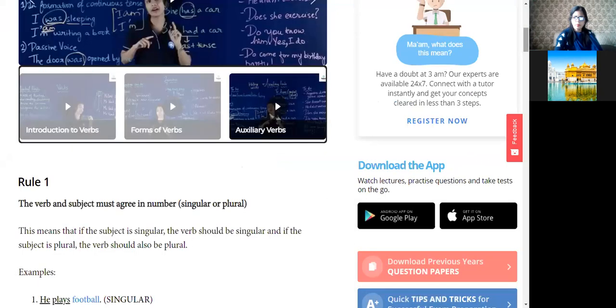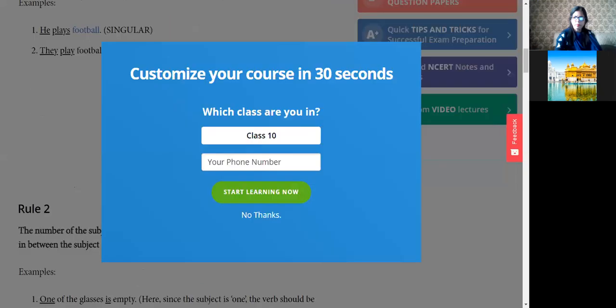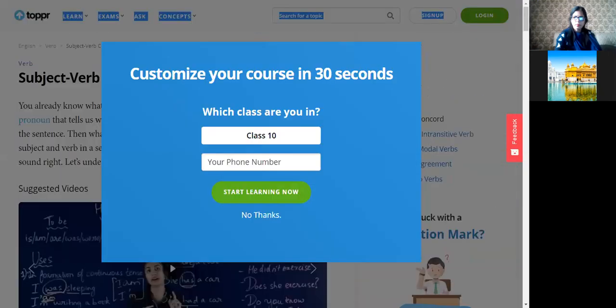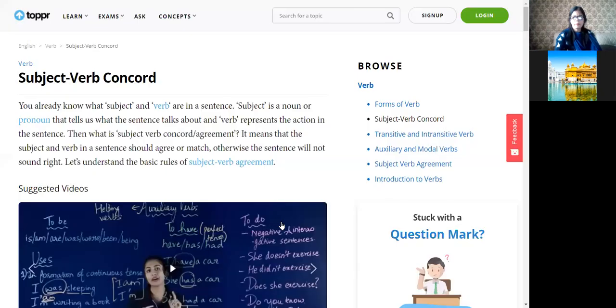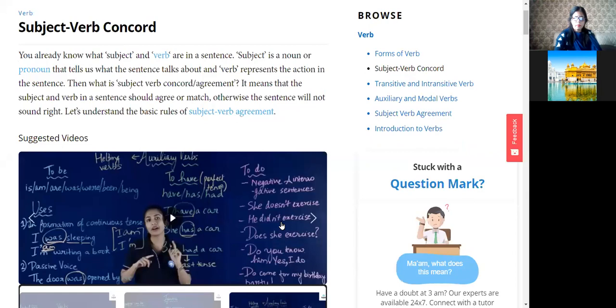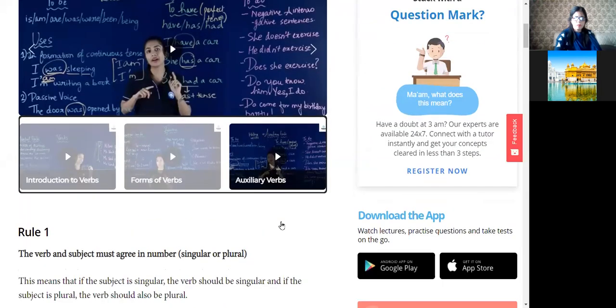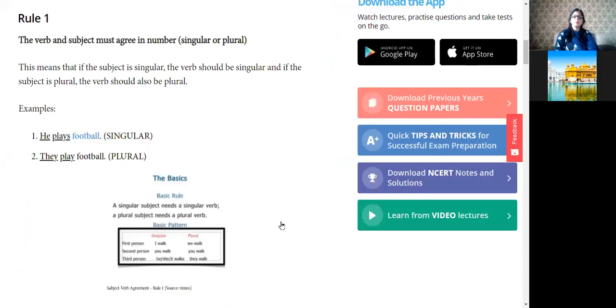Okay, so here is rule number 1. The verb and subject must agree in number. For example, he plays football, they play football.